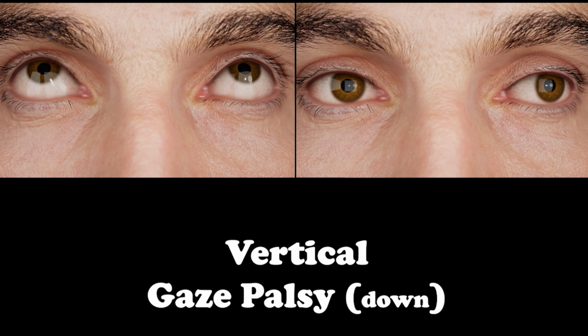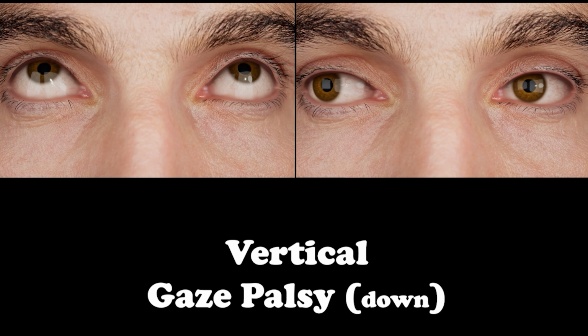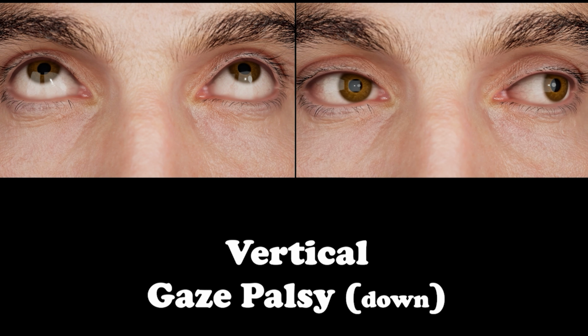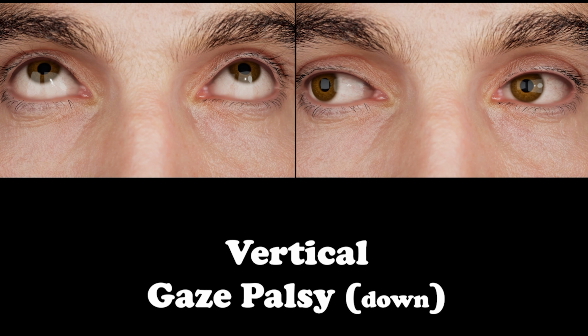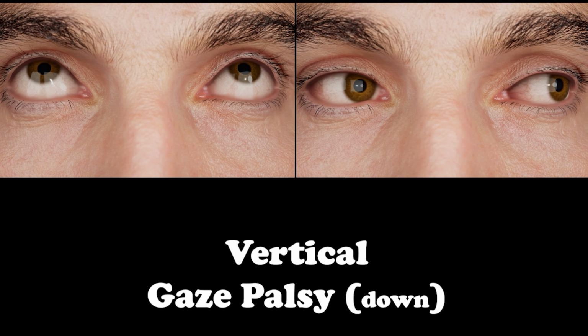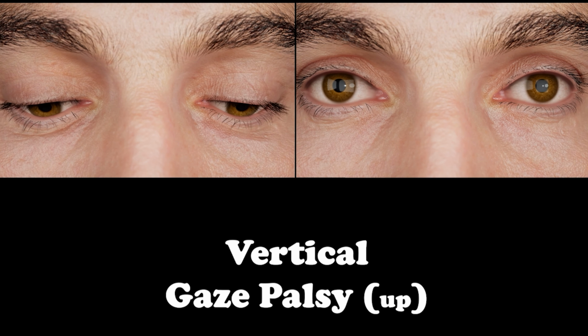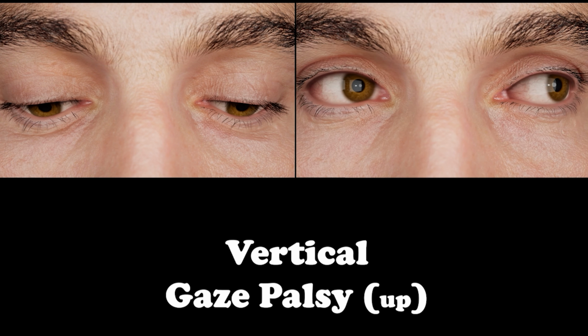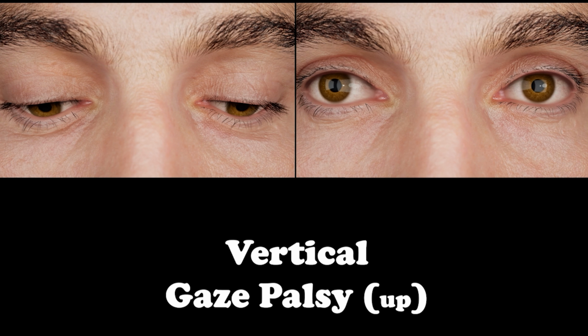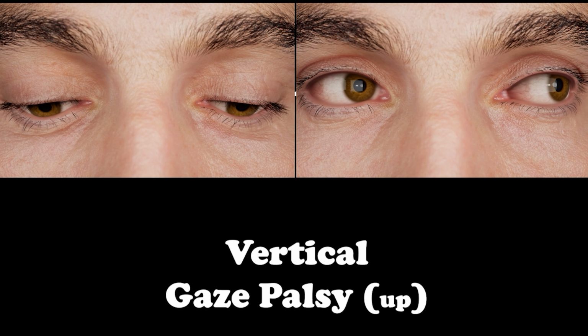Firstly, unilateral downward gaze palsy. The eyes are set looking up and unable to move down, whereas the horizontal gaze is preserved. Now coming to the upward gaze palsy, the eyes are not able to move up but are stationed at down position. It's also called the sunset sign. Again, you can appreciate that the horizontal movement of the eyes to both sides is preserved.